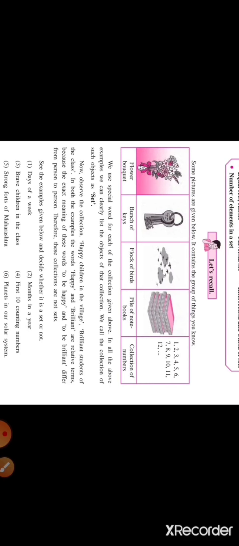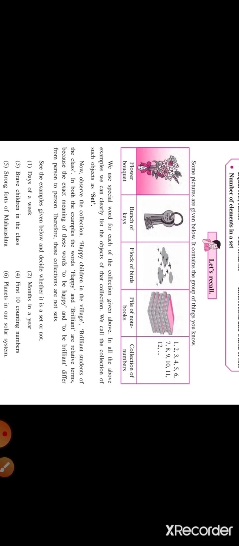Brilliant students of the class. In both of the examples, the words happy and brilliant are relative terms, because the exact meaning of being happy and being brilliant differs from person to person. Therefore, these collections are not sets.